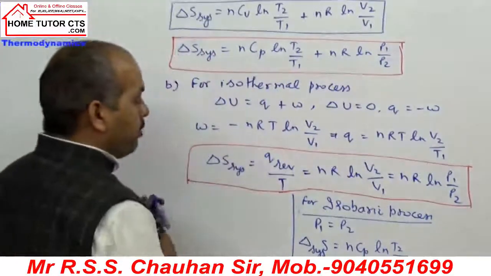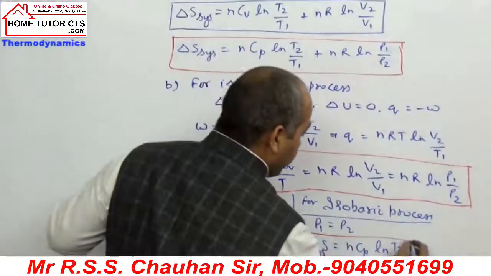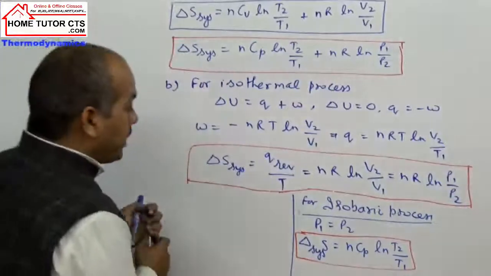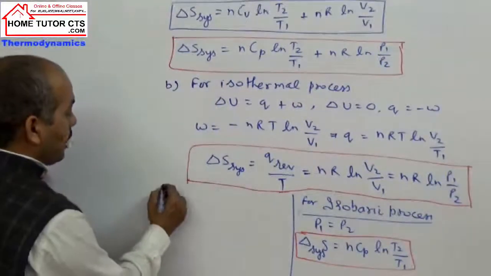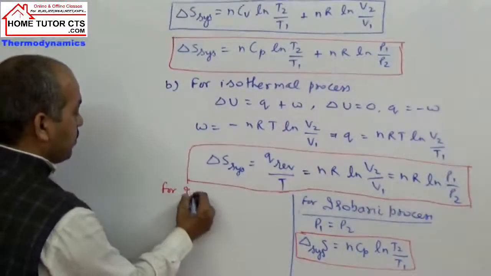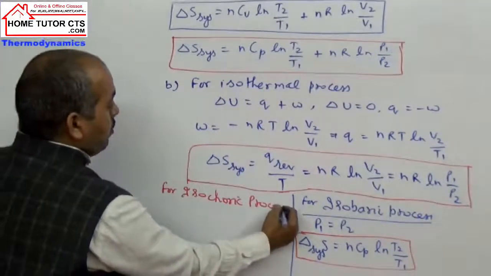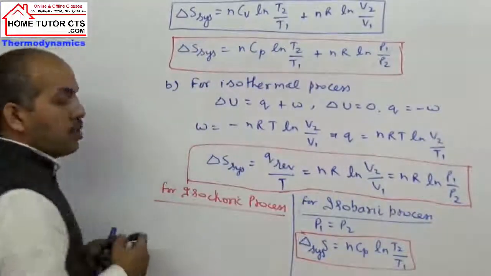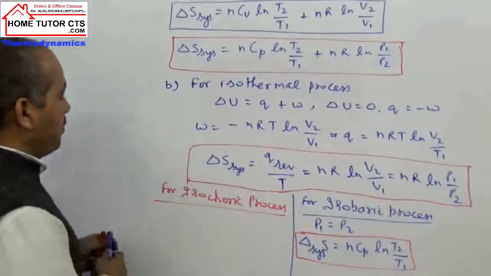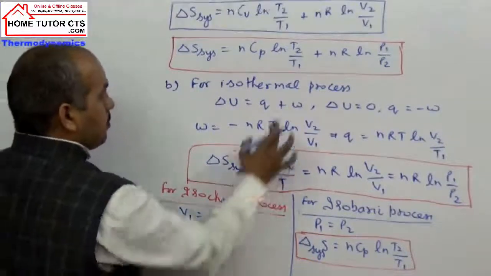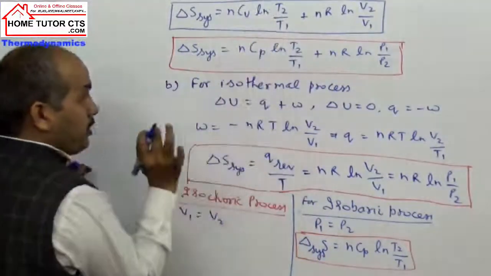The expression for delta S system can be written as nCp ln T2 by T1. In the second case, we take the isochoric process, which means the volume is constant. For the constant volume condition, V1 and V2 are equal. When the volume is constant, we take Cv calculations.